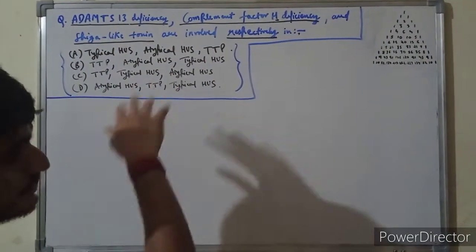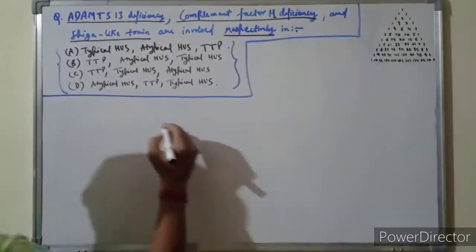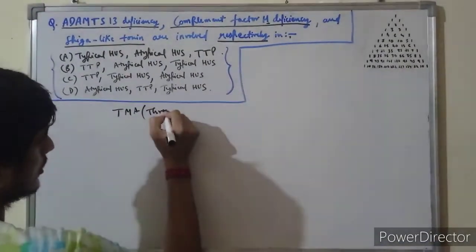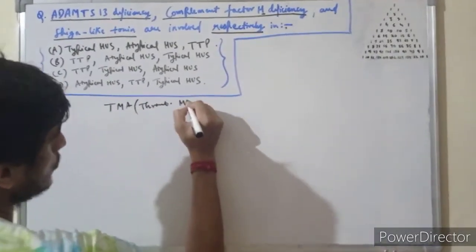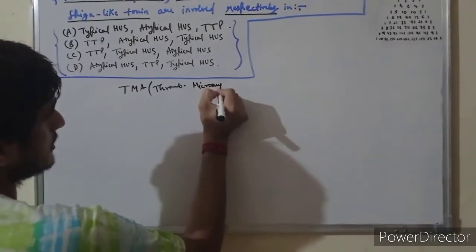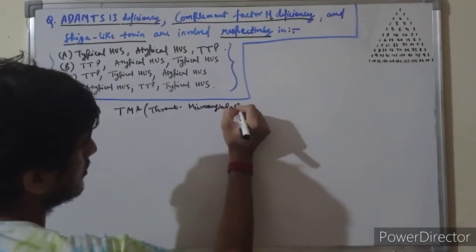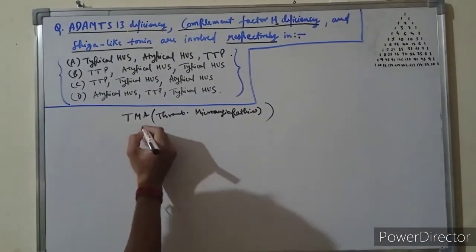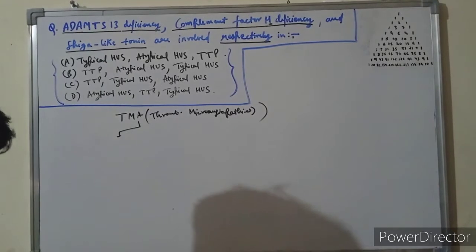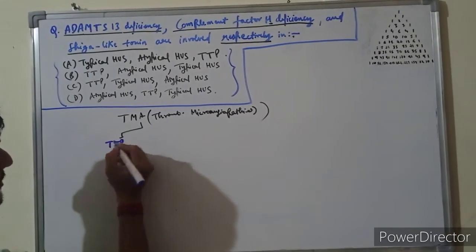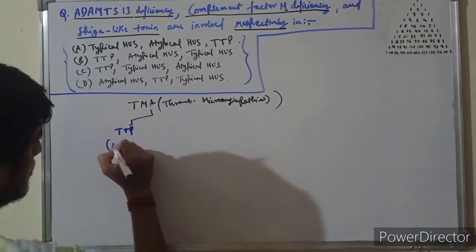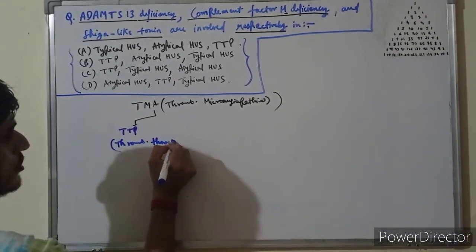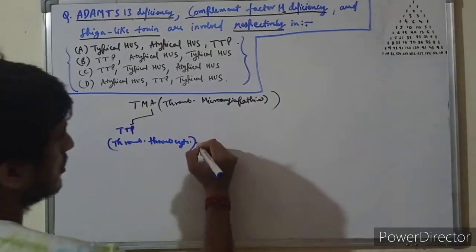For solving this question, we must know about TMAs, or thrombotic microangiopathies. There are two types of thrombotic microangiopathies. The first one is TTP, thrombotic thrombocytopenic purpura.